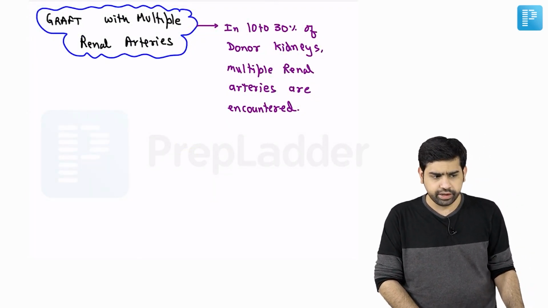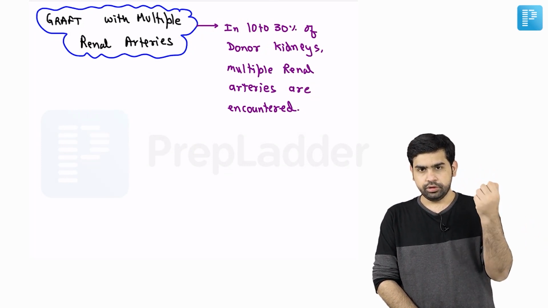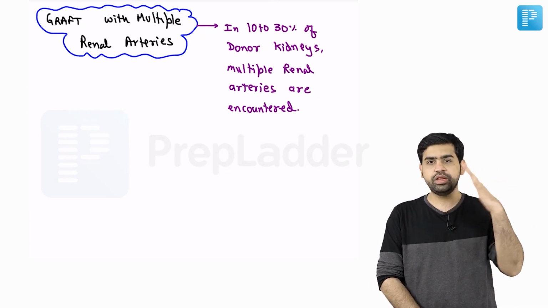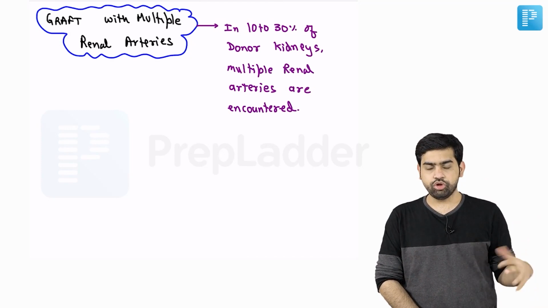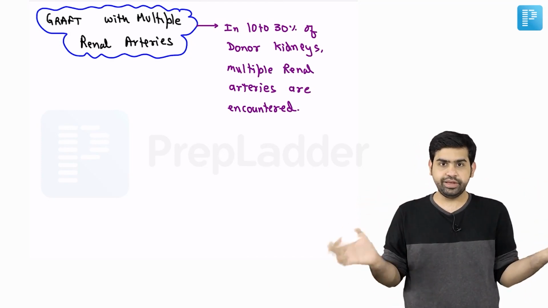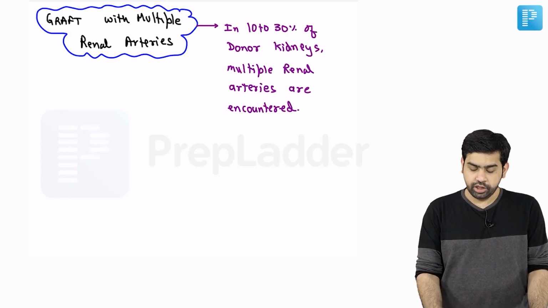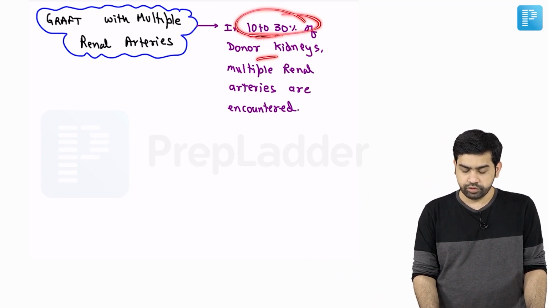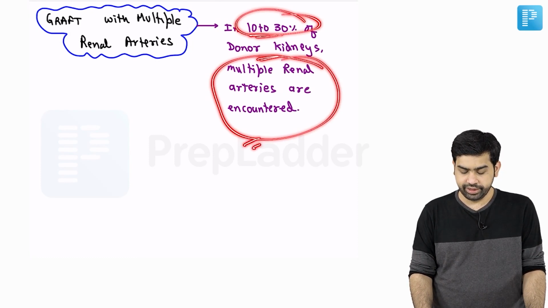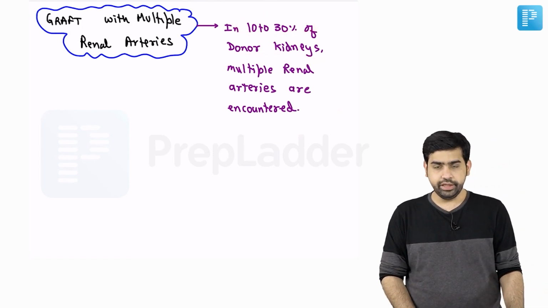Now, when we are evaluating the donor, I told you that we perform a CT angiography. Based on the CT angiography, we might find multiple renal arteries, right? One or two or three accessory renal arteries. In around 10 to 30% of donor kidneys, multiple renal arteries are encountered. If you encounter these, what are you going to do?